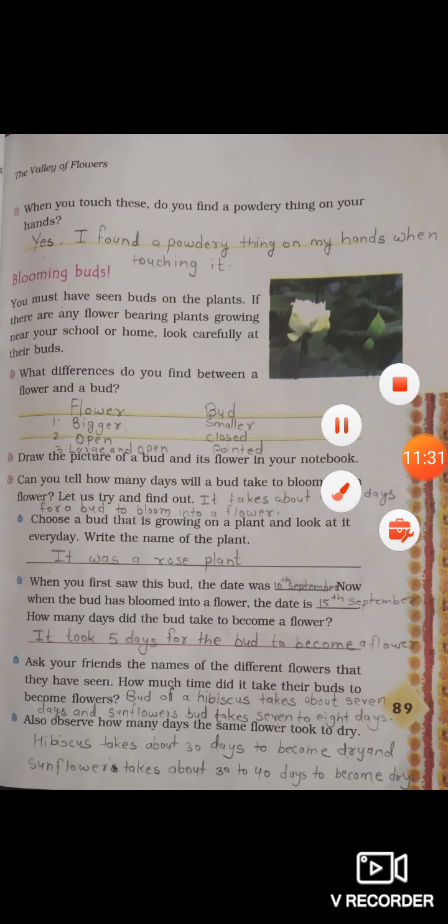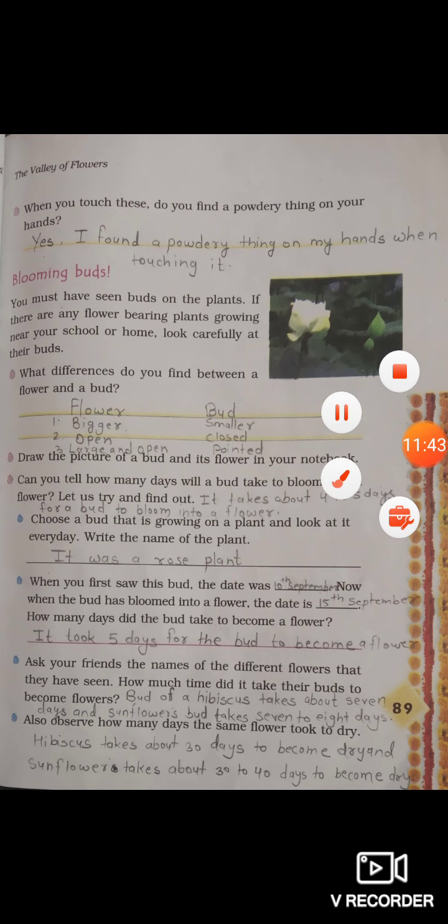When you first saw this bud, the date was 10 September. Now, when the bud has bloomed into a flower, the date is 15 September. How many days did the bud take to become a flower? So, here you can mention the date. It took 5 days for the bud to become a flower. Got it, children?